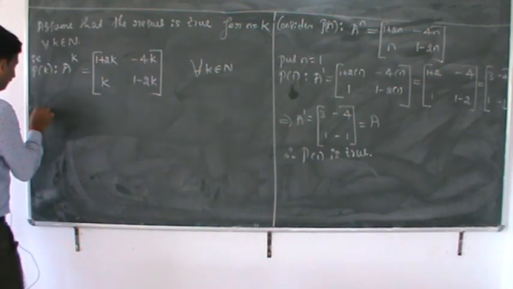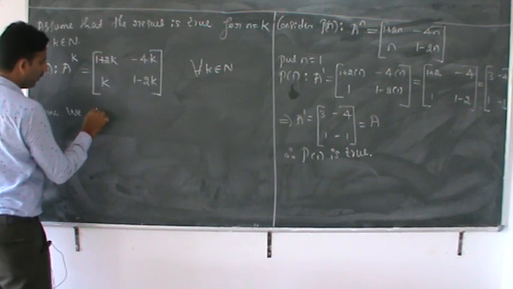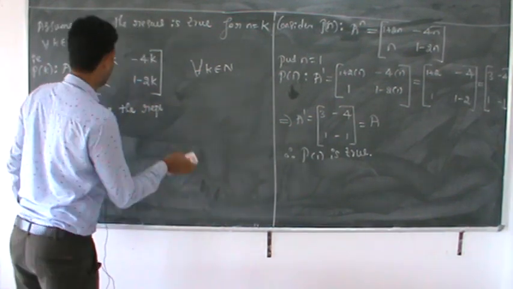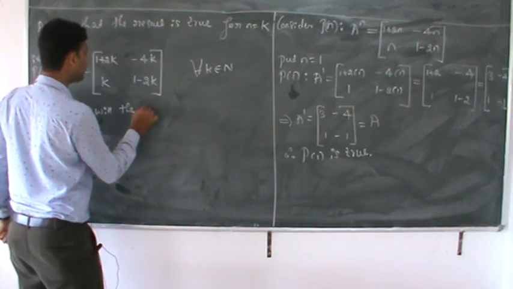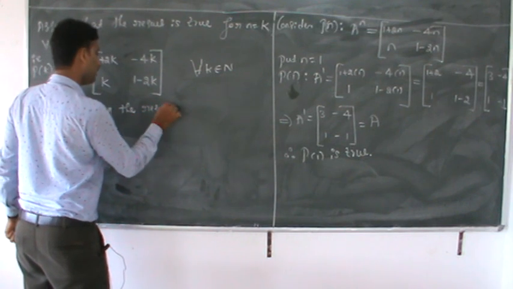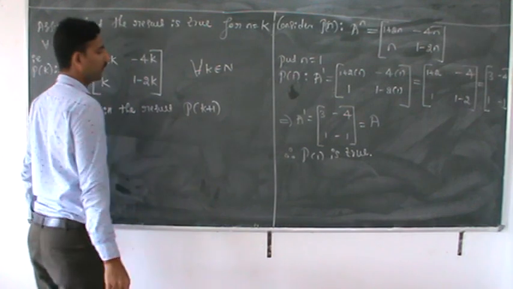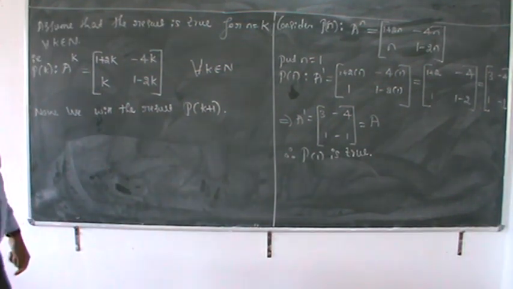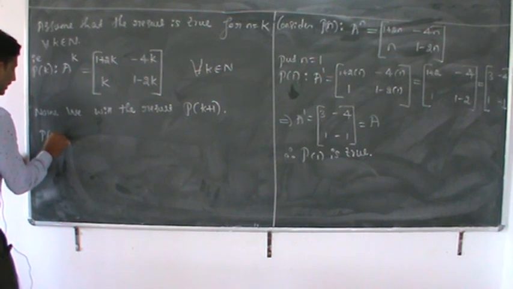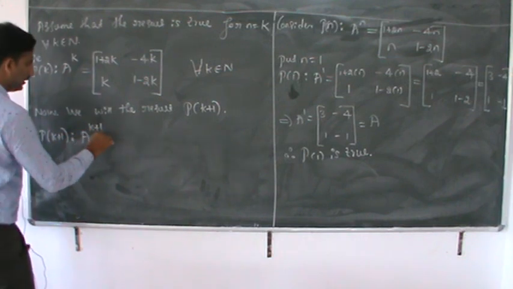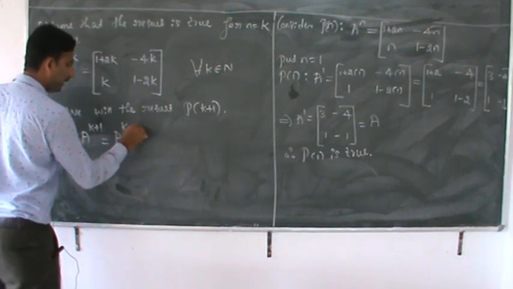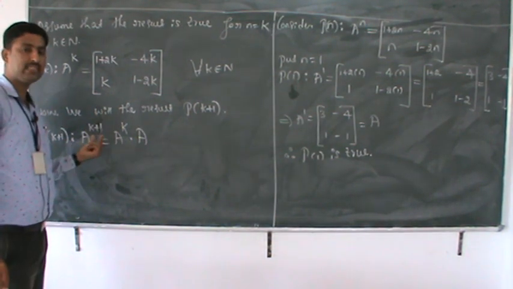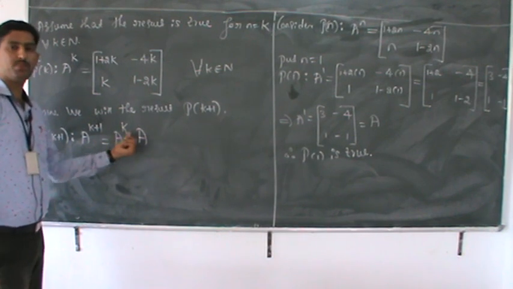Now we will prove the result for P of k plus 1, which is nothing but A to the power k plus 1, which is A to the power k into A. In the last class we discussed the theory of indices: if the bases are the same, we can split the powers.